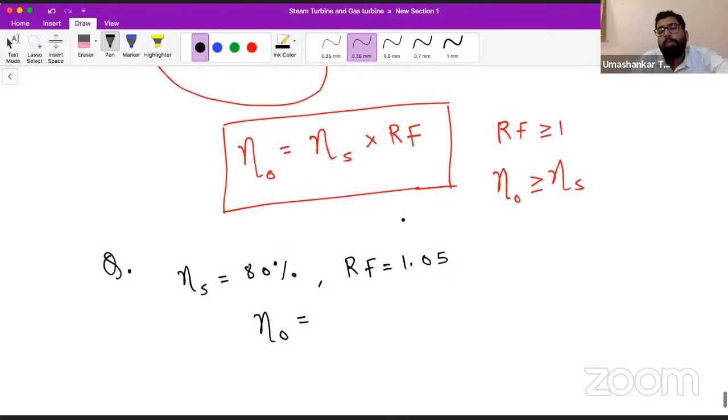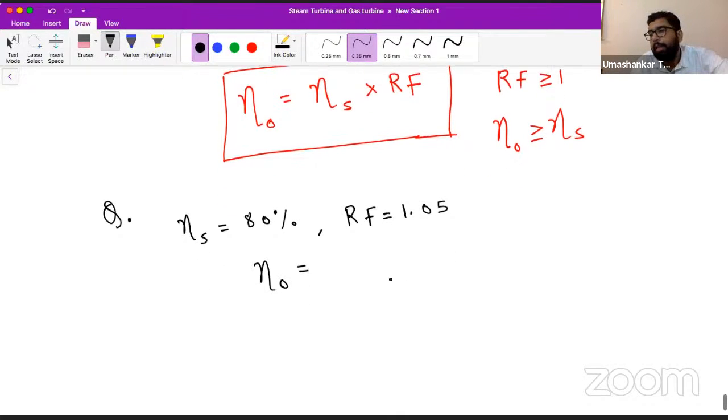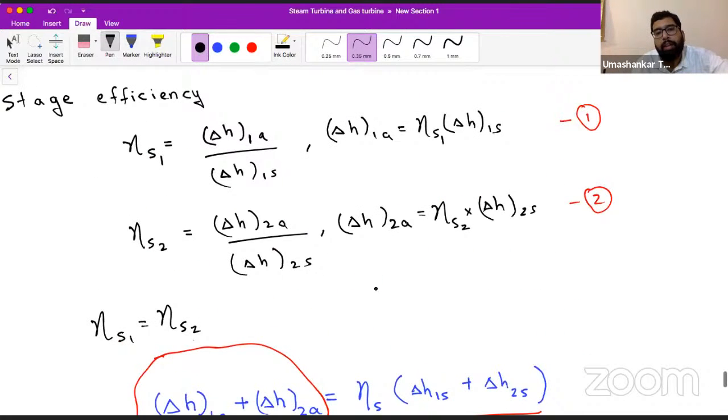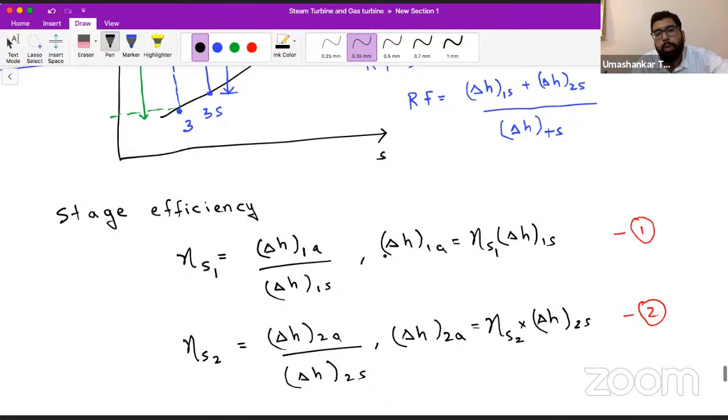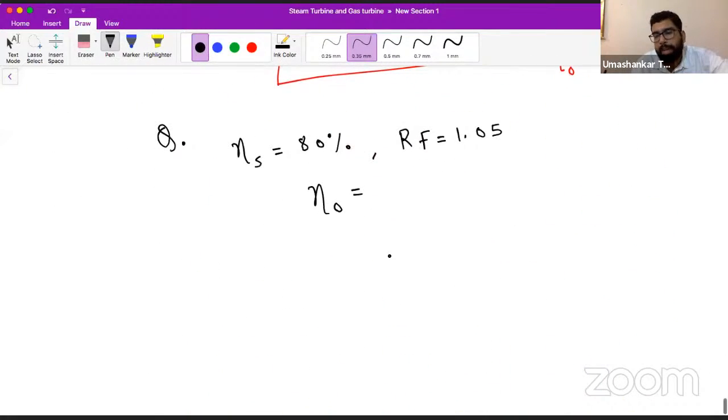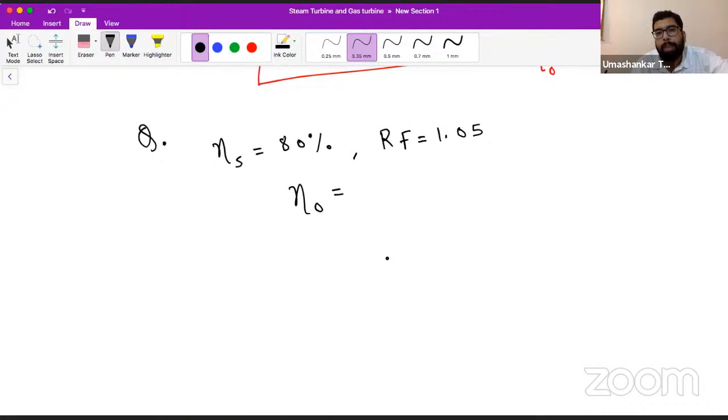Anand, in this formula we have considered all stage efficiencies the same, so you can consider that if nothing is otherwise mentioned. Otherwise, you have to go step by step.